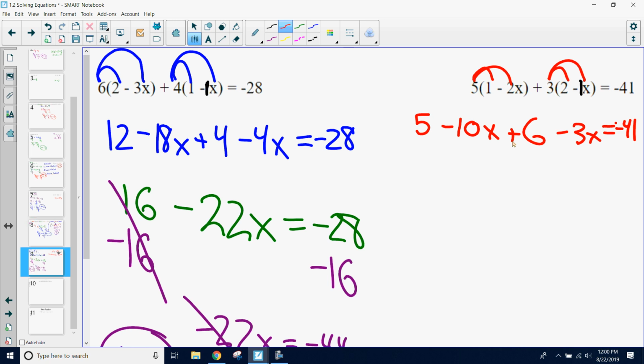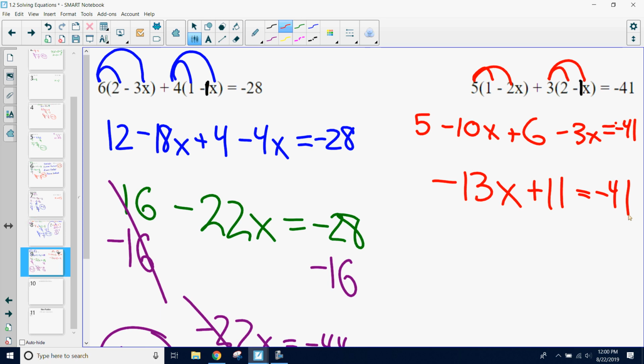Okay. So from here, now that we distributed, we got rid of all those parentheses, we can start combining those terms, we can start grouping those like terms together. So what like terms do we have? We have negative 10x and negative 3x. So both those are like terms, so I can combine that to a negative 13x. And then I also have my 5 and my 6, which I can combine to an 11. So I got my negative 13x plus 11 equals negative 41.